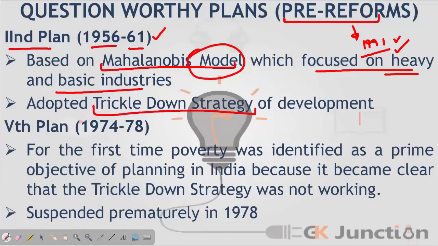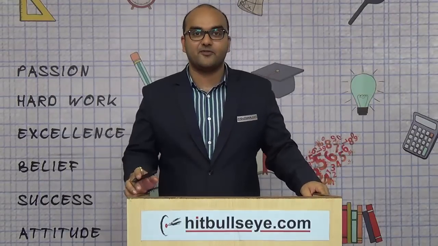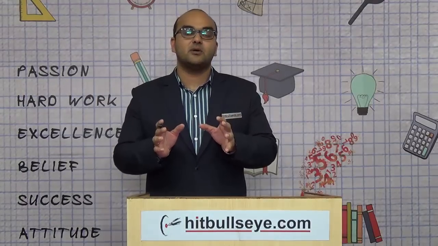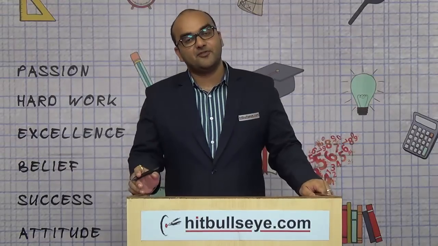So in this plan, we saw a huge strategic shift of the Indian economy, and the focus now became removal of poverty, right? But this plan, as I spoke about earlier, was suspended prematurely in 1978. So not much could be achieved in the fifth five-year plan. However, it is important that poverty was understood to be the biggest problem in India only in the fifth five-year plan.